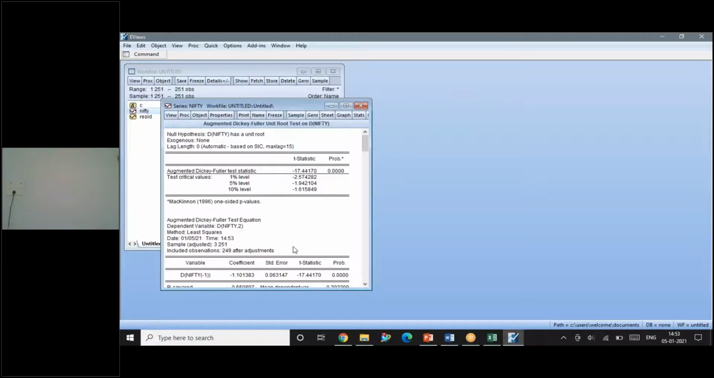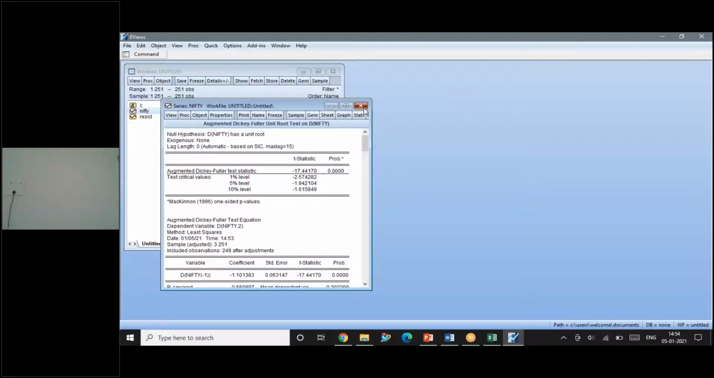What is the answer? The probability value is 0.00, which indicates that the null, that the data is non-stationary, is rejected and the data becomes stationary. Now it is very clear that at the first difference itself my data becomes stationary. So there is no need for me to go for logarithmic form or return form, log returns or return of Nifty. Nothing is required. It is more than enough if I difference the data.